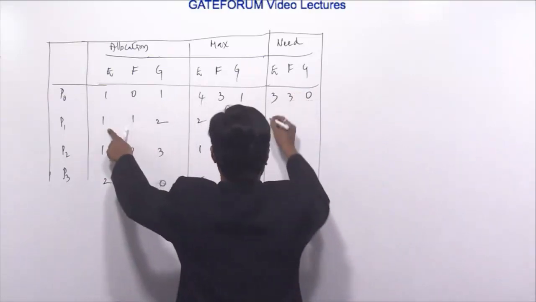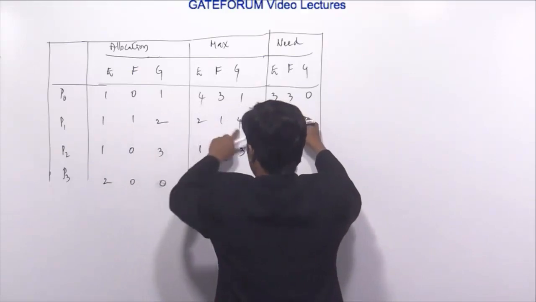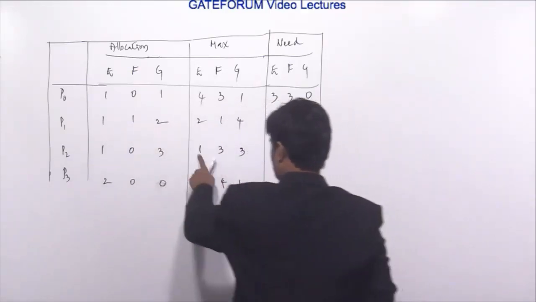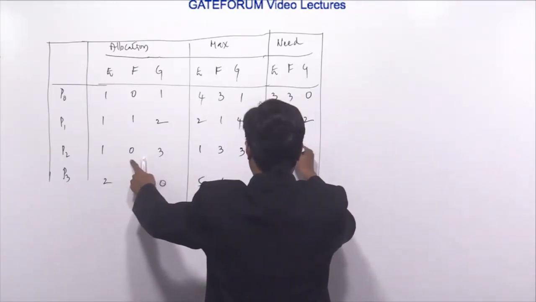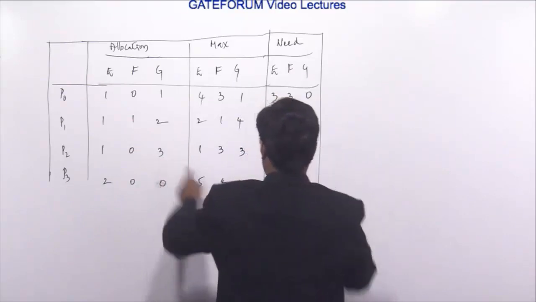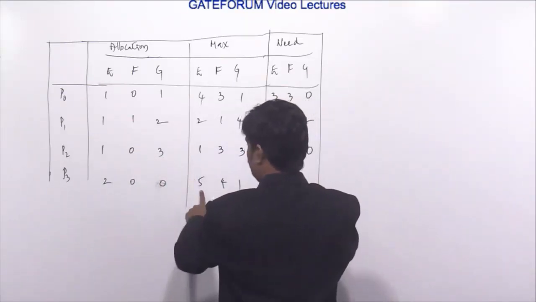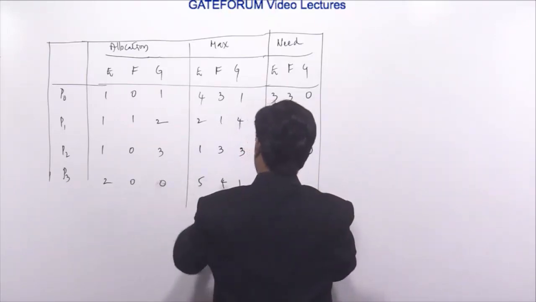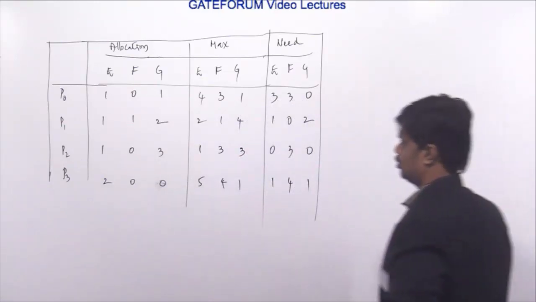Next, 2 minus 1, 1; 1 minus 1, 0; 4 minus 2, 2. Next, 1 minus 1, 0; 3 minus 3, 0; 3 minus 3, 0. Next, 5 minus 2, 3; 4 minus 0, 4; 1 minus 0, 1. So this is the need of each process.